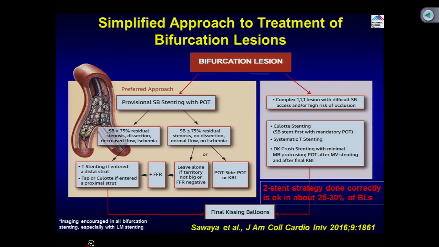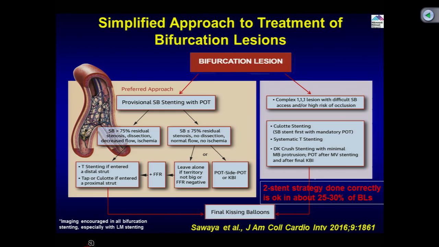So not the proximal. If you have a 2.5 mid LAD and a 3.0 proximal LAD, you put in a 2.5 stent. Then you do the POT: you dilate proximally with a short balloon to the proximal size, which could be your 3.0. The key is that after that, of course, you decide based on the side branch. If your side branch is good, with side branch stenosis less than 75%, no residual dissection, normal flow, no ischemia and so forth.